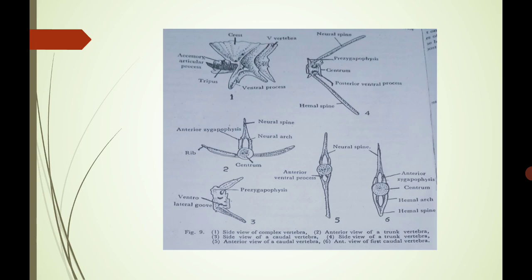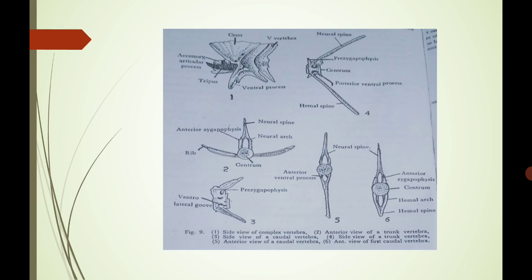Next, the second diagram is an anterior view of a trunk vertebra. Here the centrum is present. As you know, the 6th to 17th vertebrae are the typical trunk vertebrae, and this second diagram is related to the trunk vertebra.